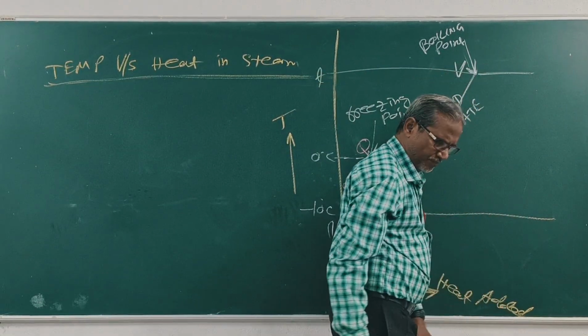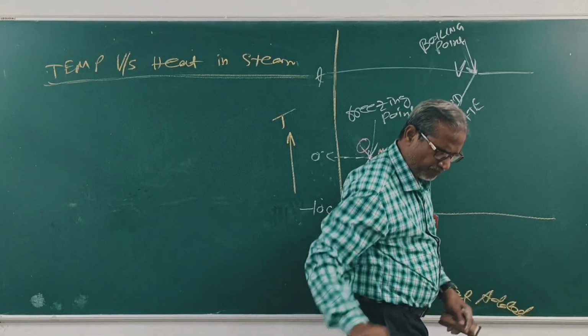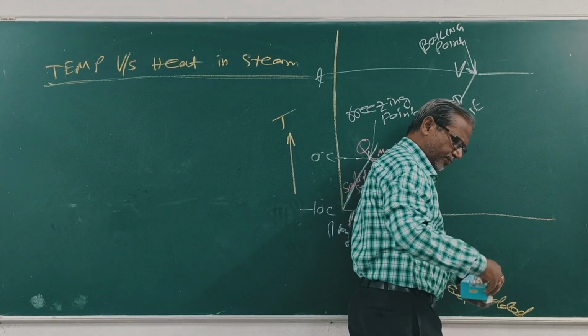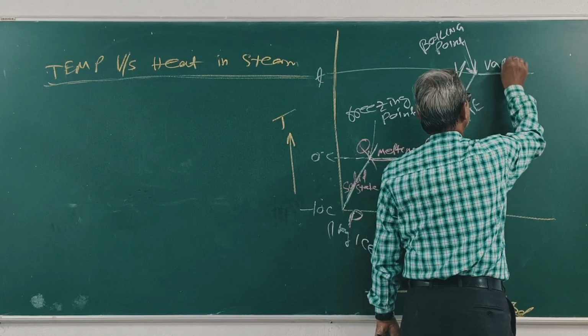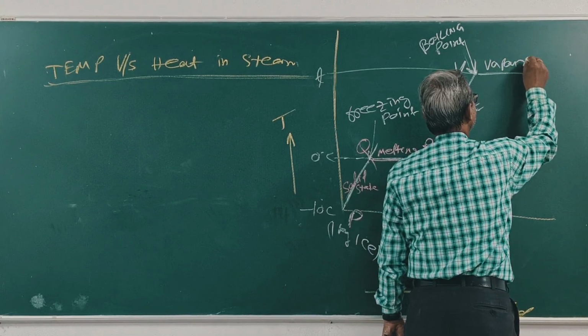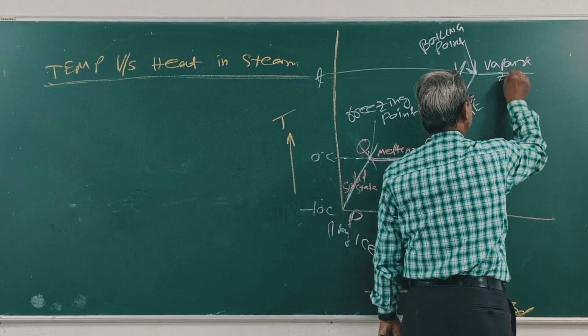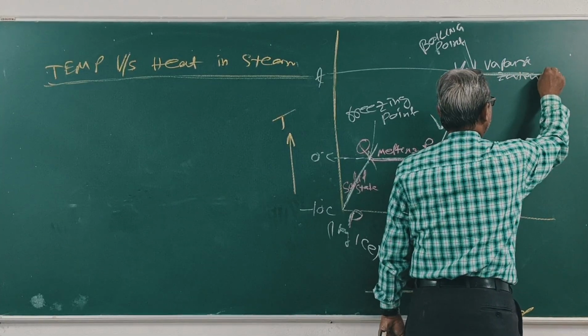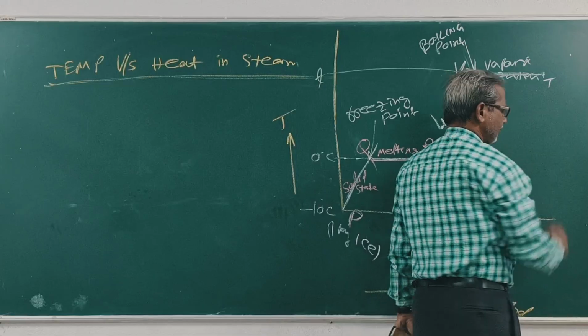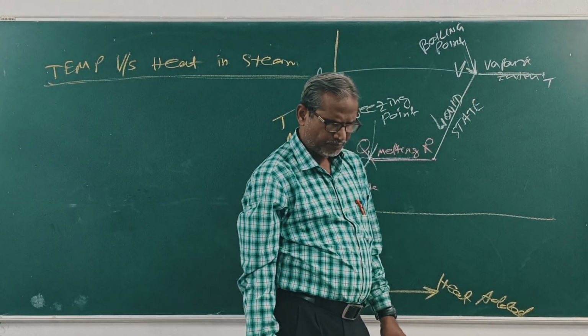This is called evaporation, from B to T. Clear?